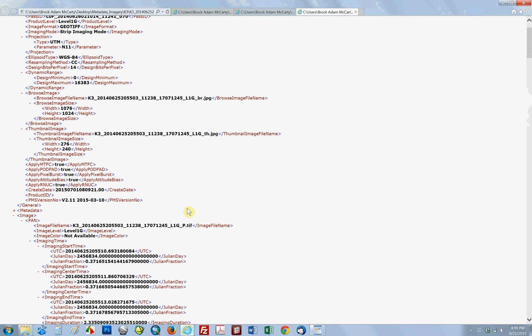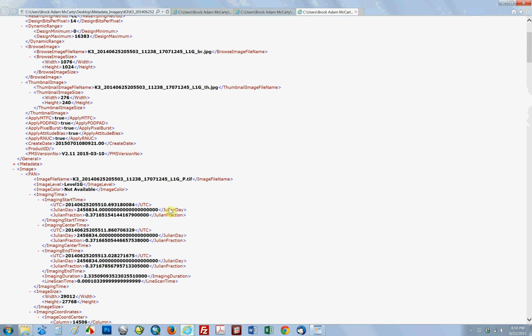As we talked about in the article, they break out the imaging times. It's by strip, but again, they're breaking it out by different bands. As bands are slightly offset, there's a slightly different start and stop time. We're talking milliseconds or parts of milliseconds difference. So in this example, I'm going to show you the pan start and stop time. It's going to be right here, under imaging start time and then imaging end time. It's a little hard to interpret in that they string everything together, but it's a very standardized stringing of information. So if you take a look at the article that I wrote, you'll see how you can interpret it.